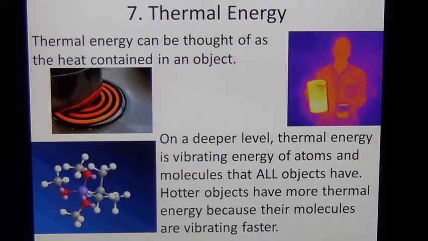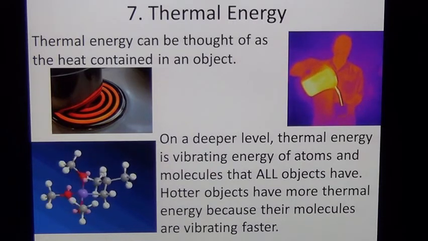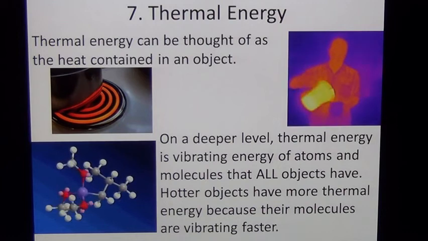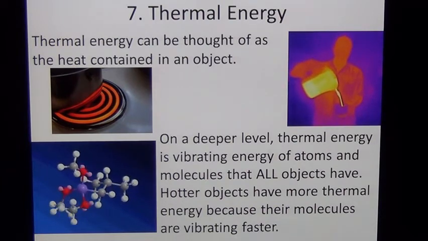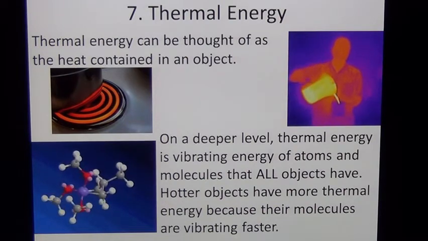Now, the difference between thermal energy and heat is that heat is actually considered the flow of thermal energy from place to place or from object to object. But we're not going to make too big of a distinction. If you want to call thermal energy heat for the purposes of our class, that's going to be just fine.